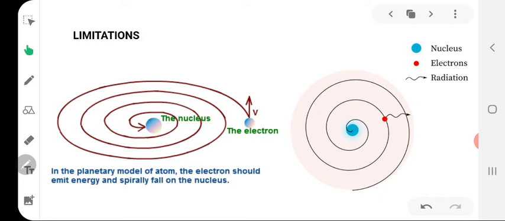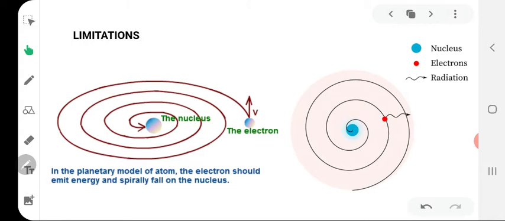Now, what are the limitations of Rutherford's model of atom? We have studied that electrons are not drawn closer to the nucleus as the force of attraction acting towards the nucleus is balanced by the centrifugal force acting away from the nucleus. This was the opinion of Rutherford. But this was challenged by another scientist, Maxwell, on the basis of radiation theory.